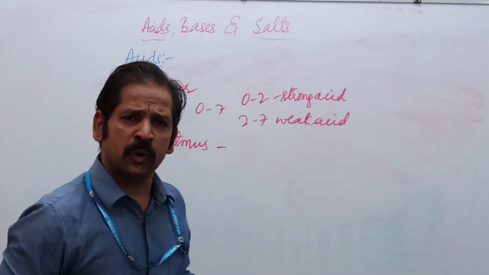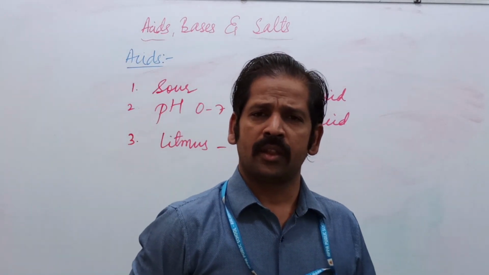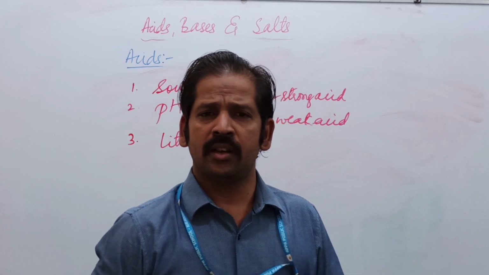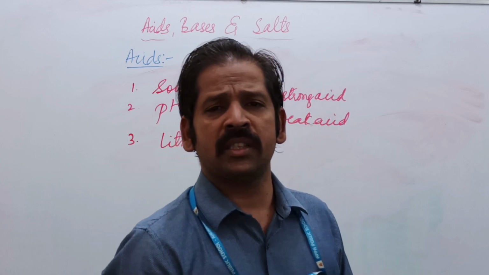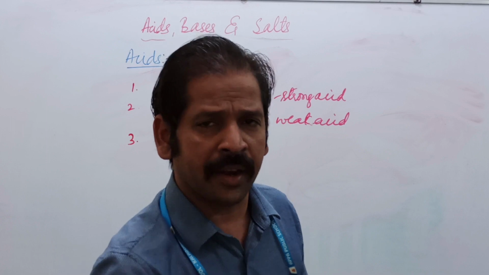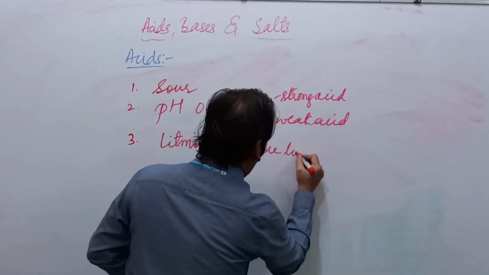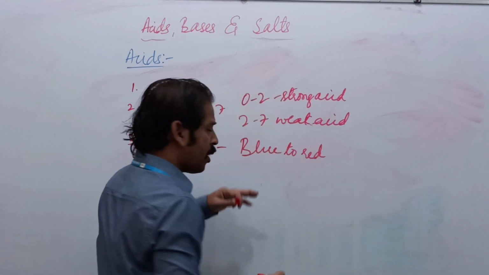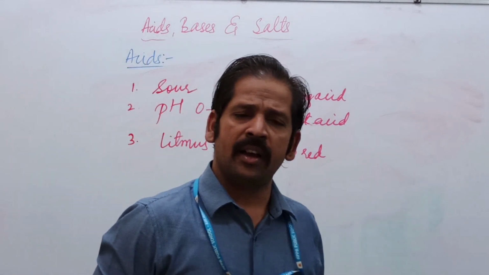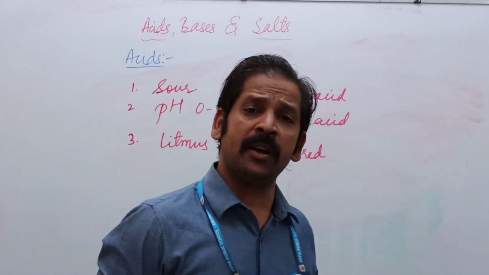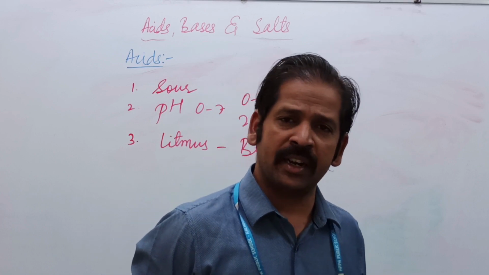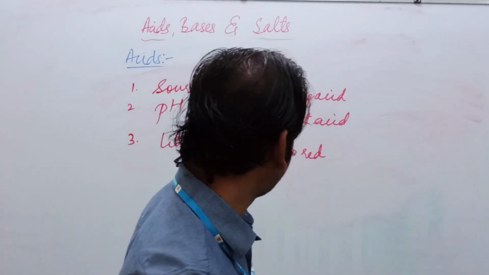If you pour litmus solution in the acid, blue litmus will turn into red, and except for carbonic acid, where it turns pink.